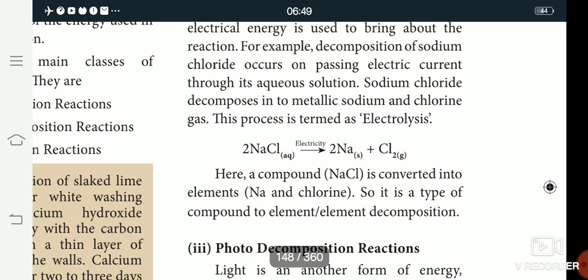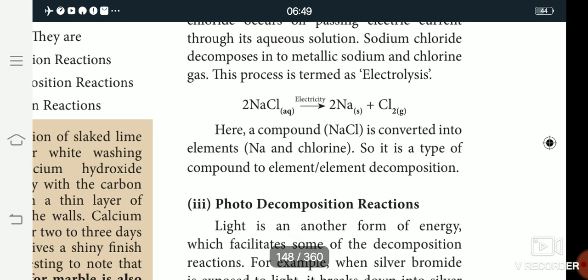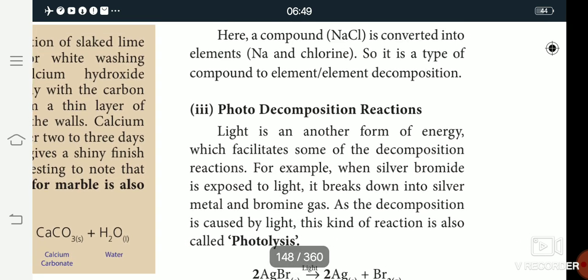The third reaction is the photo decomposition reaction. In this reaction, a chemical compound is broken down by photons, in the presence of sunlight. It is a chemical reaction in which a chemical compound is broken down by photons.